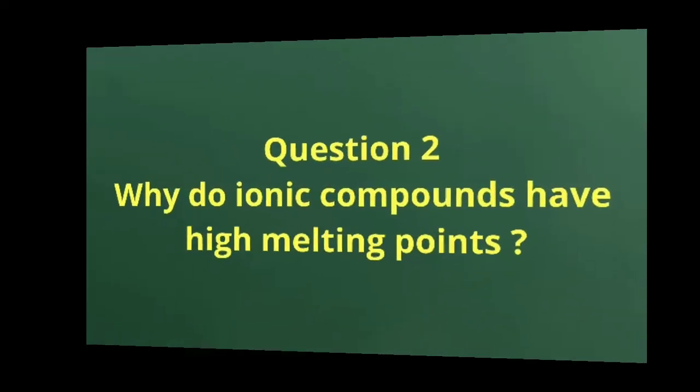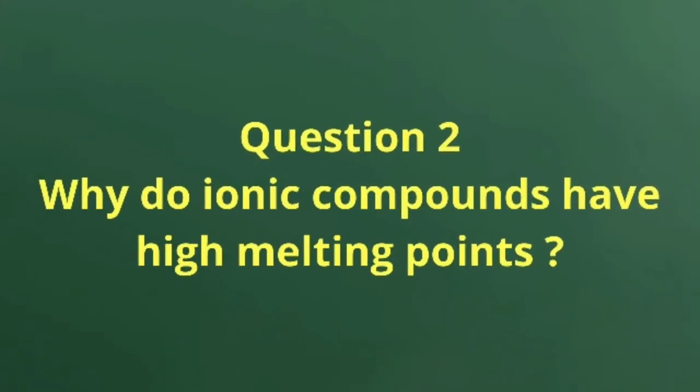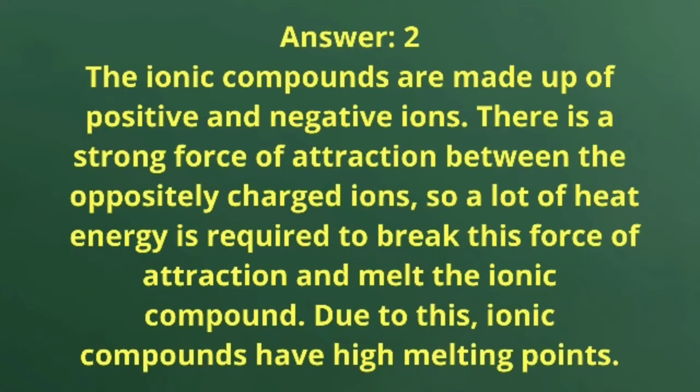Question number 2. Why do ionic compounds have high melting points? So see the answer of this question. The ionic compounds are made up of positive and negative ions. There is a strong force of attraction between the oppositely charged ions, so a lot of heat energy is required to break the force of attraction and melt the ionic compound. Due to this, ionic compounds have a high melting point.